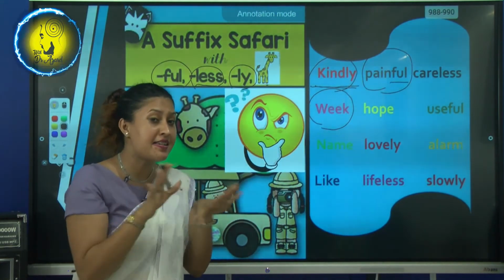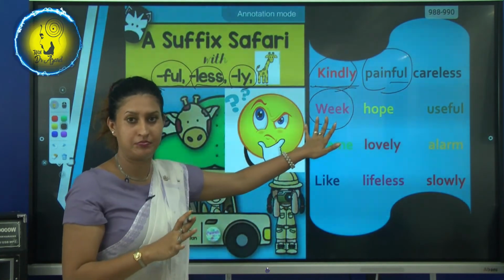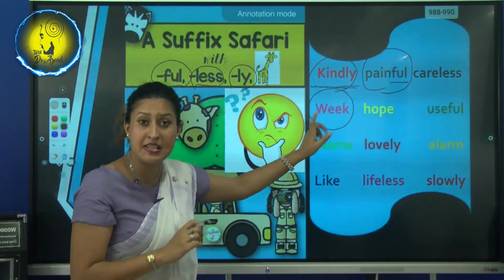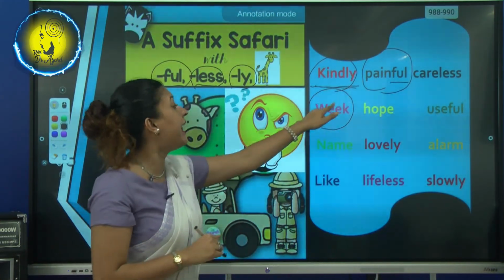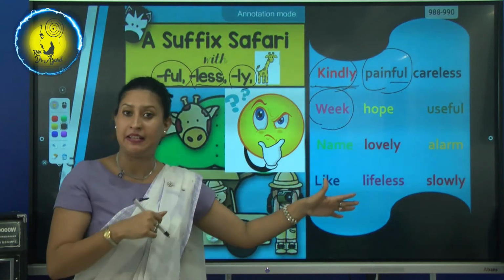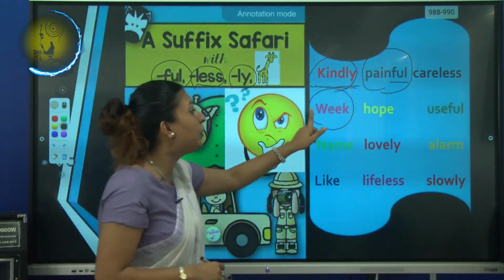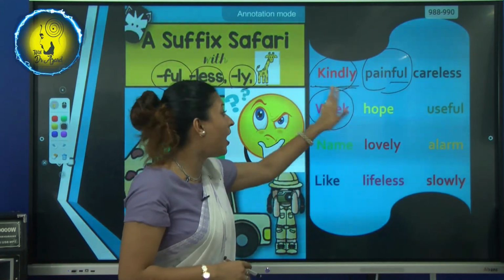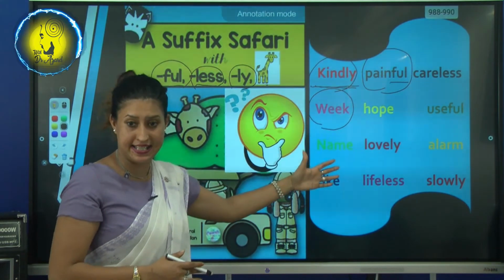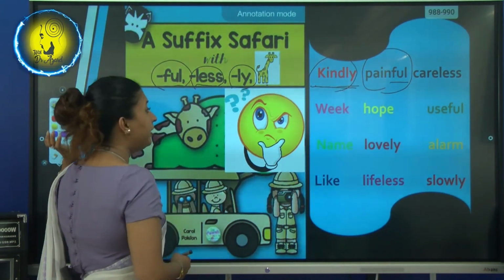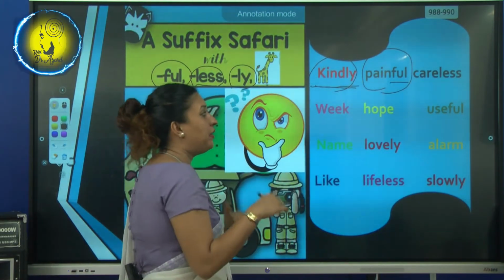No, we can't circle it because it is just a root word. A suffix is not included in this word. If we put ly, it becomes weakly, but it is not given like that, isn't it? So you can't circle it. You just have to leave it as it is. Right, now let's go to the other word.